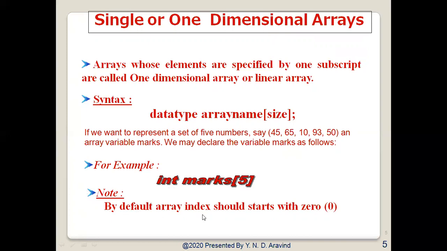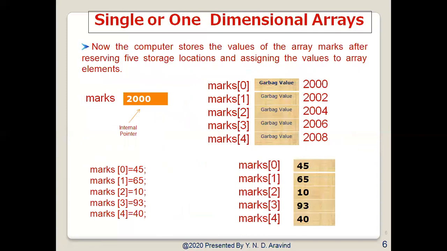By default, array index starts with a 0 value. So the subscripts start as marks[0], marks[1], marks[2], marks[3], marks[4]. Like that, the maximum index will be 4.